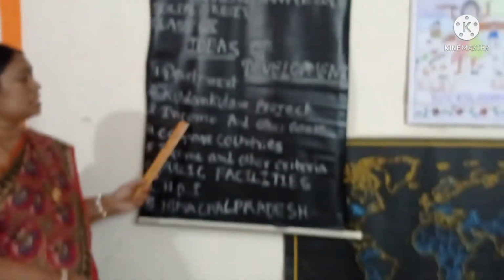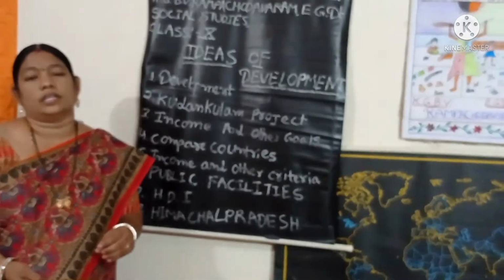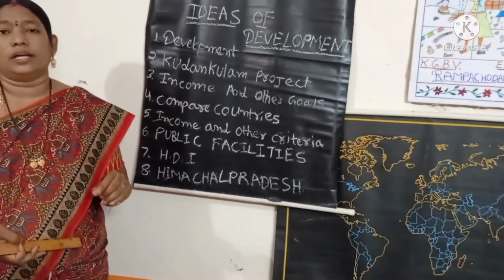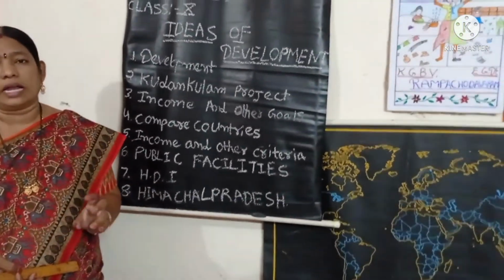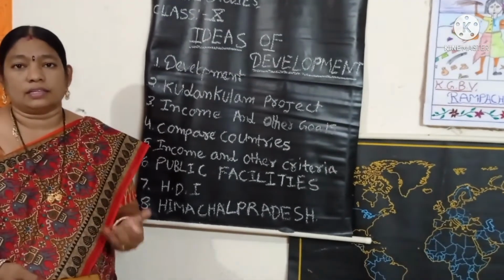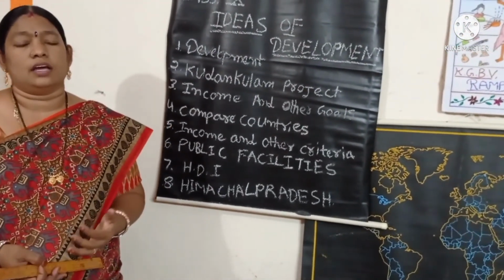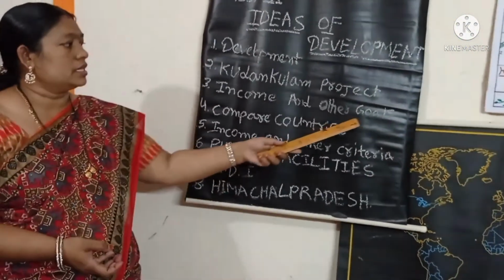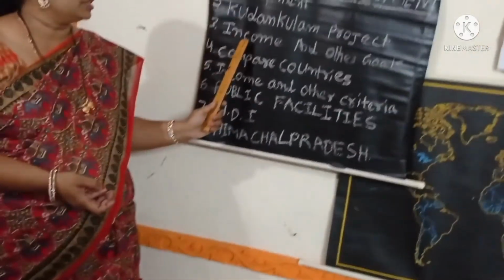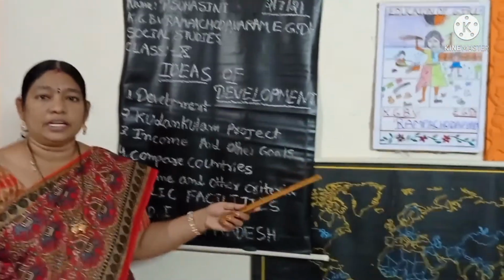The third one is income and other goals. People seek not only income, they also want more: equality of all persons, freedom, a comfortable salary, good health conditions, and freedom in work time. These are all the other goals of every person. They want not only income but also a better future.